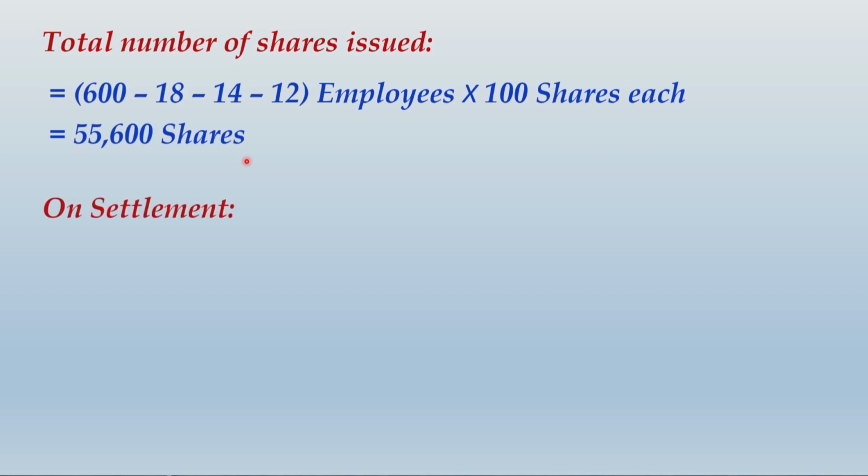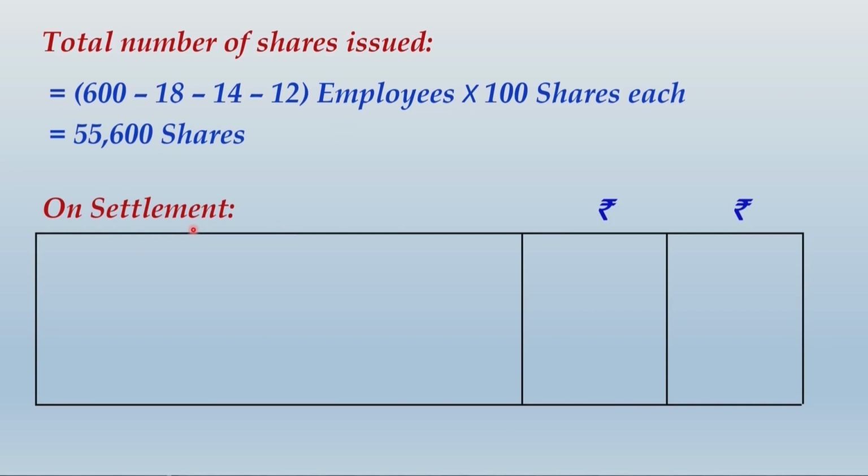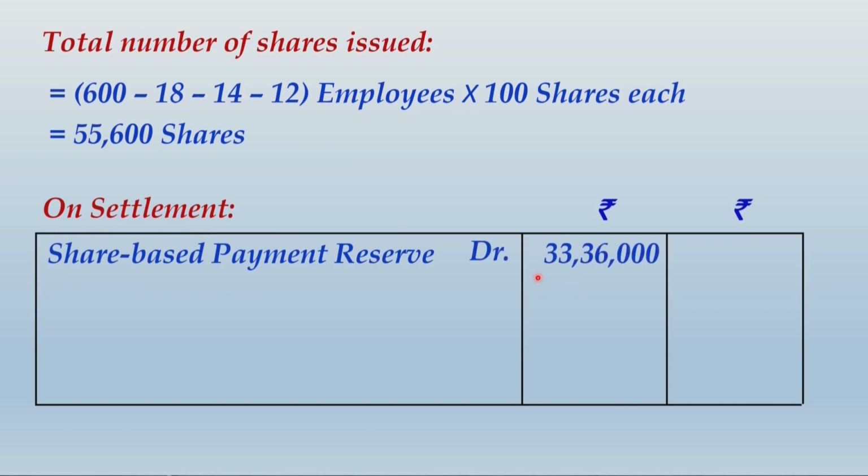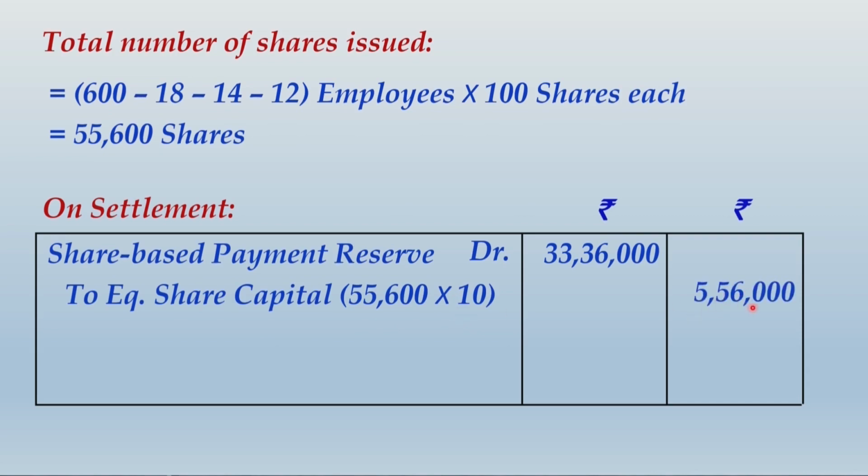So when you are making the settlement, because this time the shares have been issued without any consideration, there will be no cash receipt in the hands of the company. The share based payment reserve that you have created will now be debited by the entire amount, that is 33,36,000, and against it you would create the share capital. Now because you have issued 55,600 shares having a face value of rupees 10, the share capital will be credited by 5,56,000, and the balance amount goes to securities premium.